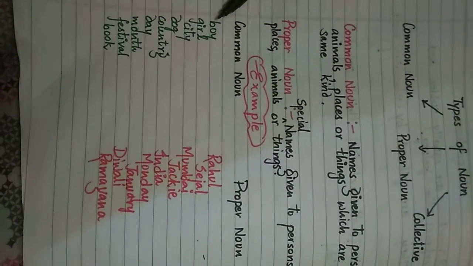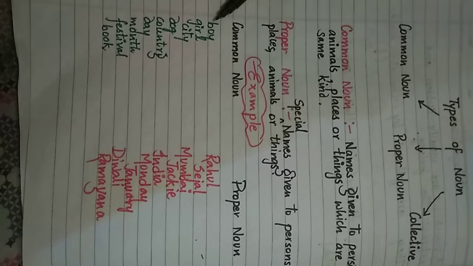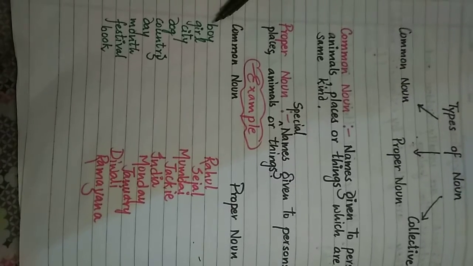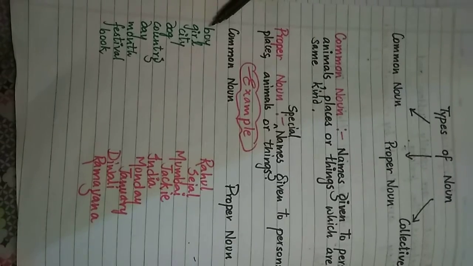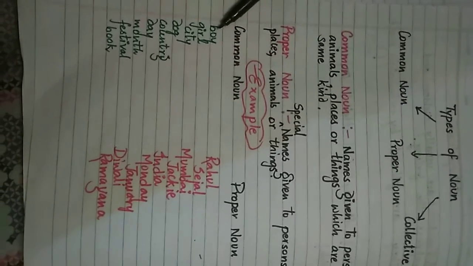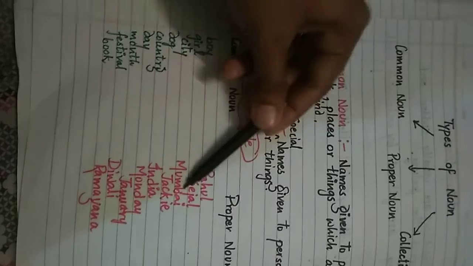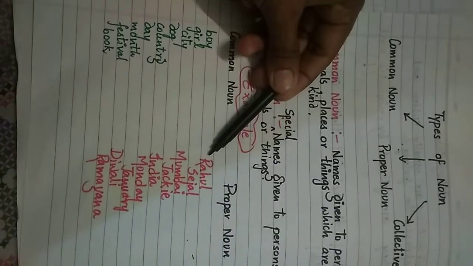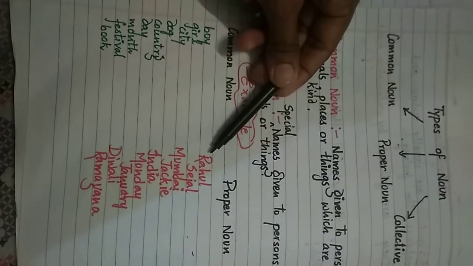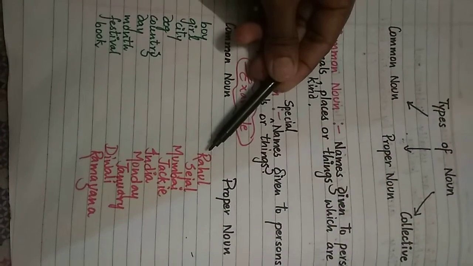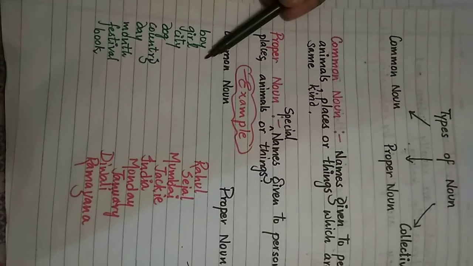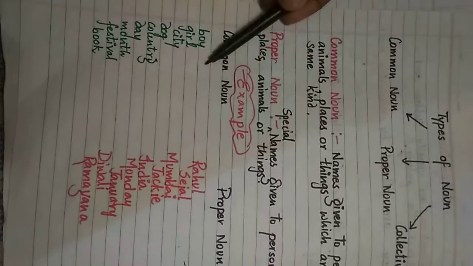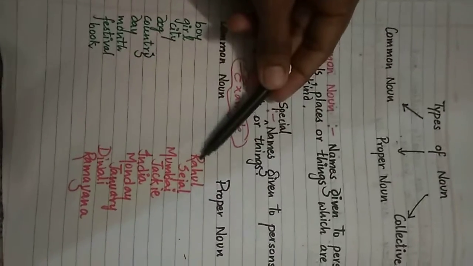If we call any person a boy, we cannot say which boy we are calling. So if we say Rahul, then we can understand that particularly we are calling Rahul. So in this way we can understand that boy is a common noun, Rahul is a proper noun.